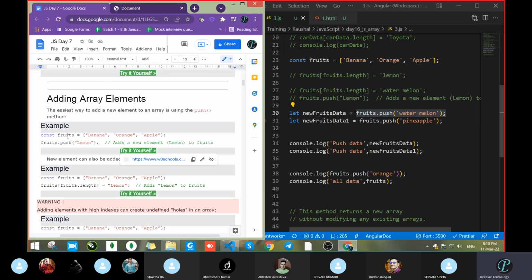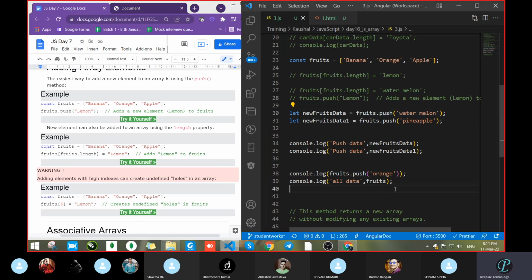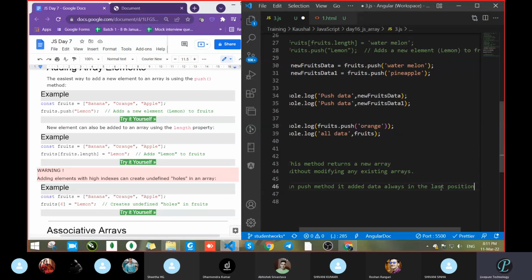So here, what are we doing? Fruits is there, and we added an element with the help of the push method. We added an element with the help of the length property also; it's the same thing. In the push method, the data is always added at the last position.